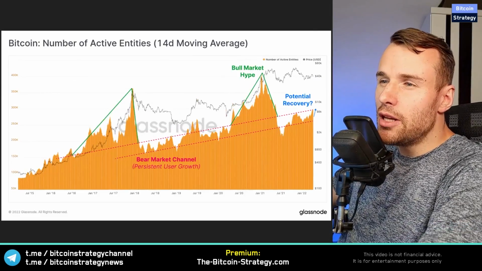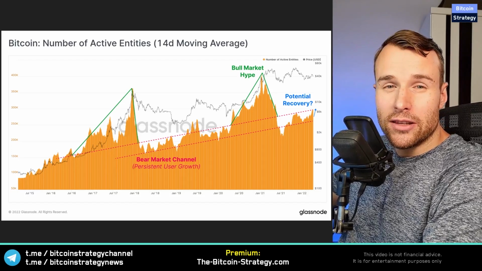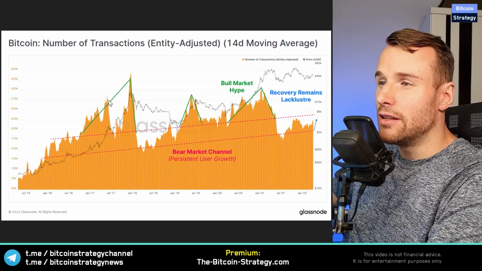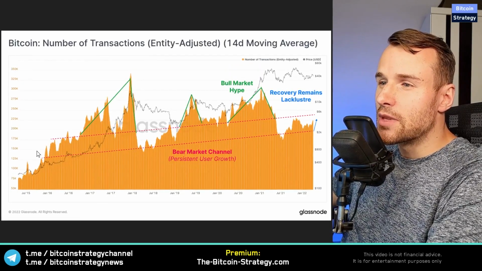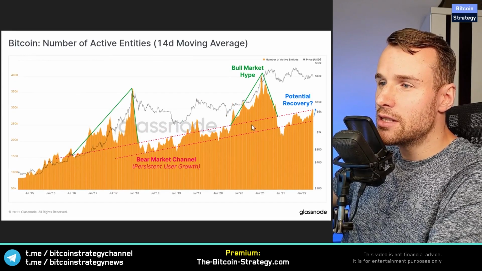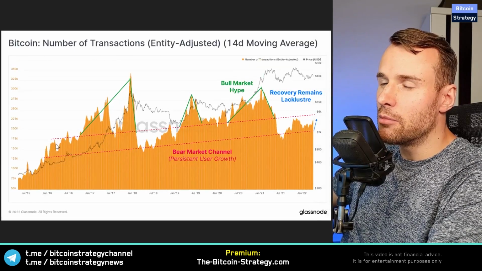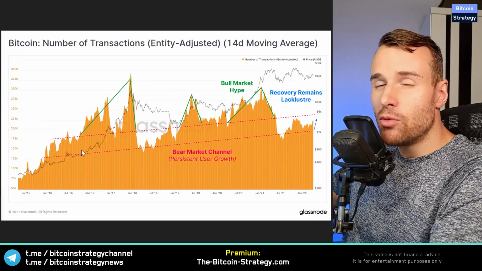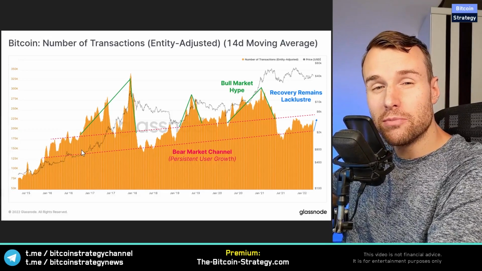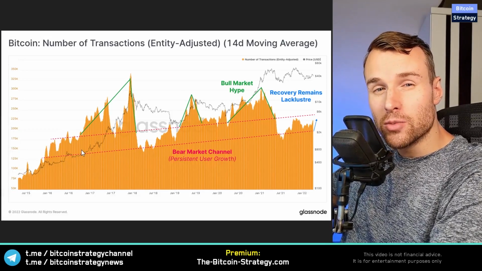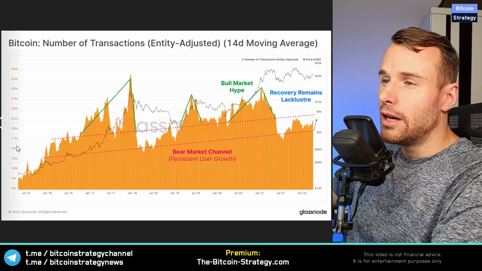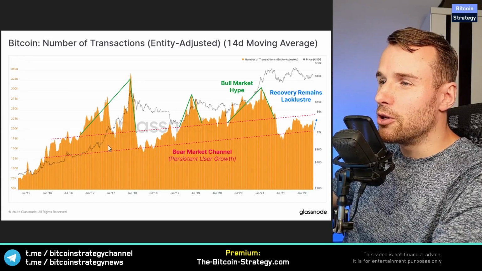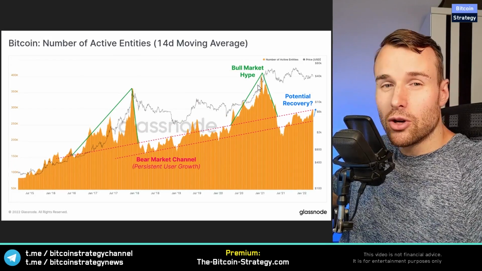Now, a pretty similar but slightly different metric is to look at the number of transactions. So instead of looking at the wallets of the entities, we're now looking at the activity. And this is increasing a bit less steeply, right? So the number of entities is increasing quicker than the number of transactions, which I think is a good thing actually. What this tells me is that there's more and more people in the market, but those additional people, they don't speculate actively. There's more and more long-term holders in the Bitcoin market. And that's what you want, right? You want rather few transactions, but a lot of people adopting this, at least if you believe in the store of value narrative, right?